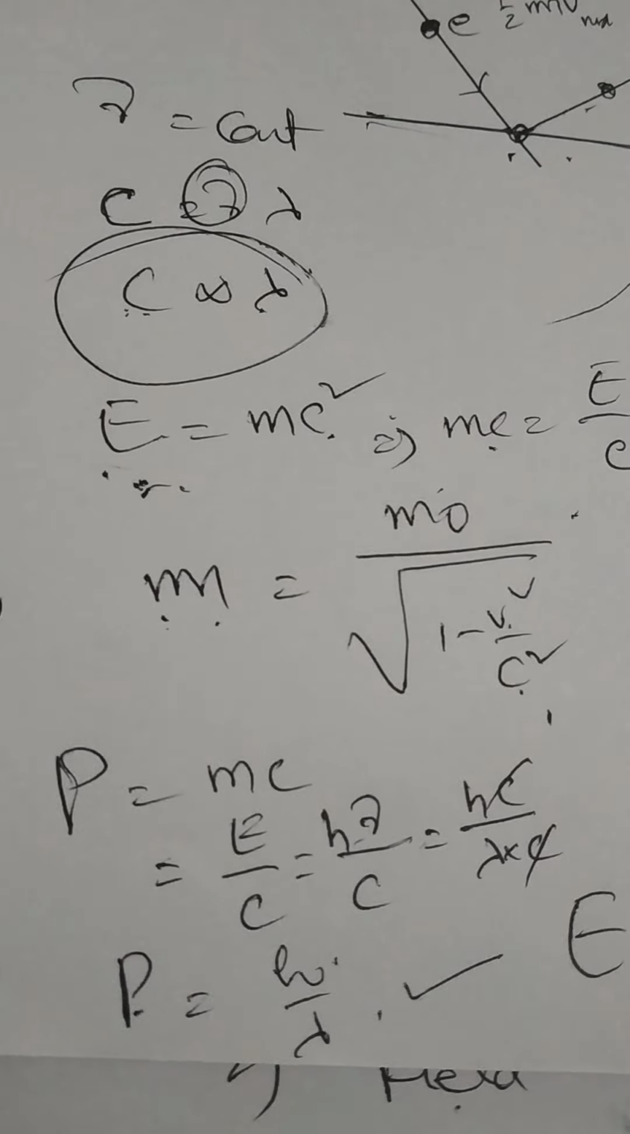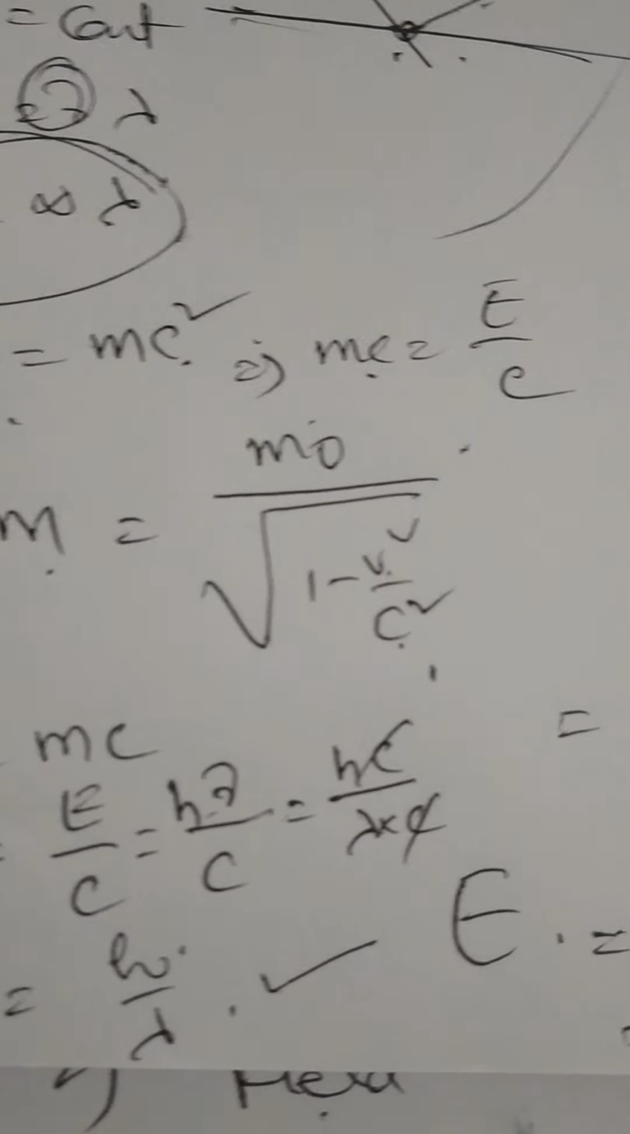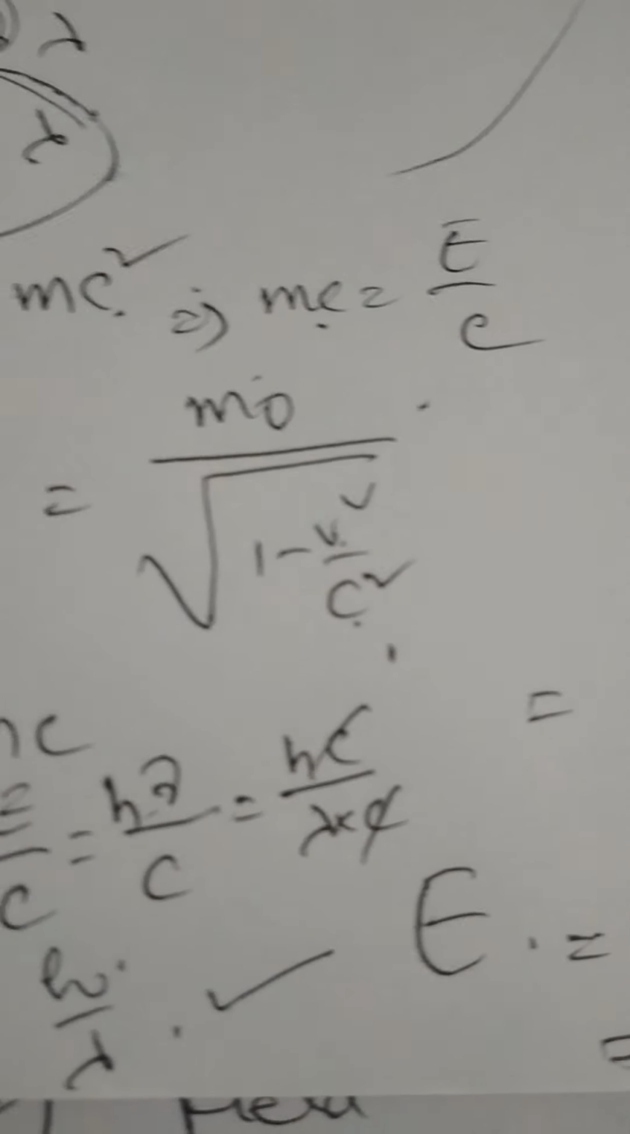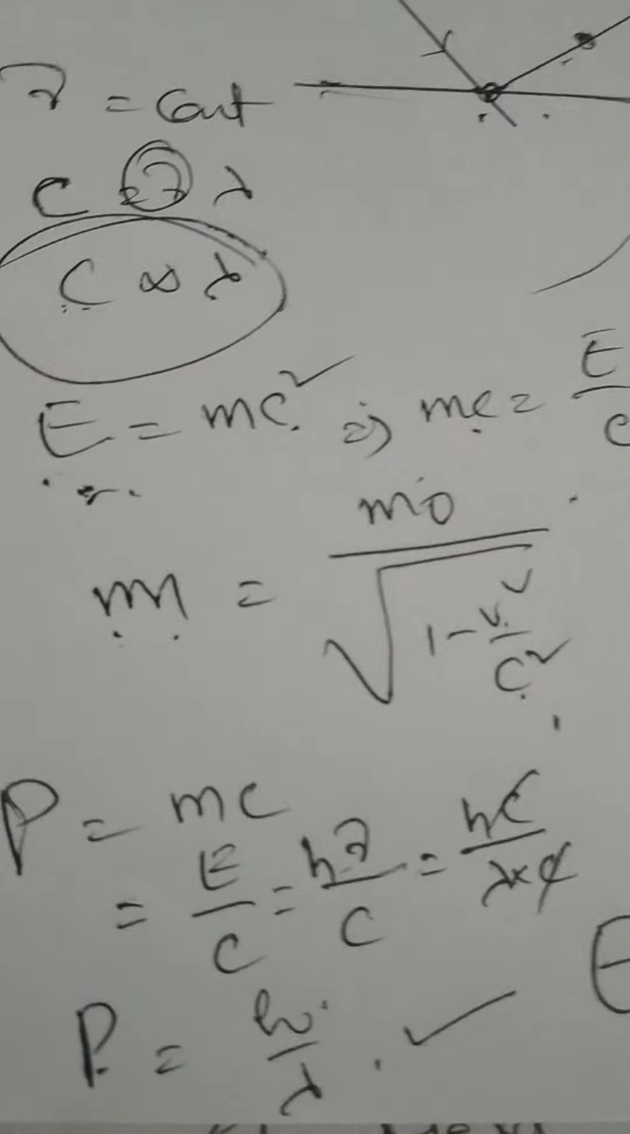Also, remember that all the collisions between a photon and a matter particle are always taken as perfectly elastic. Perfectly elastic means in the case of elastic collision, momentum is conserved and kinetic energy is also conserved. That means p initial is equal to p final, and initial kinetic energy is also equal to final kinetic energy. These are the conditions for perfectly elastic collision.